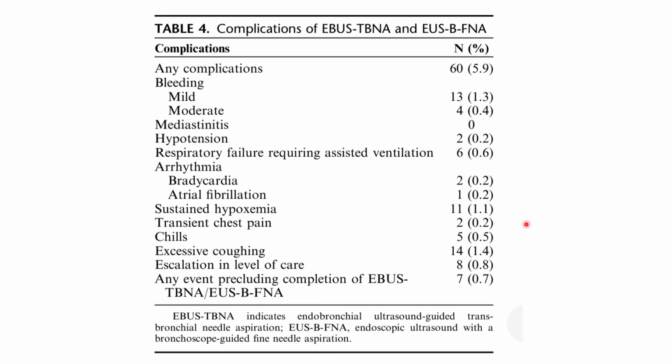I would only tell you one thing: if you plan to go into a pulmonary vascular structure, if you are planning EUS-B FNA, or transvascular EBUS TBNA, you might anticipate a major complication. Otherwise, EBUS TBNA is a very safe procedure, with less than 2% complications.